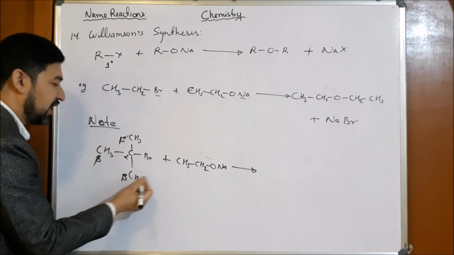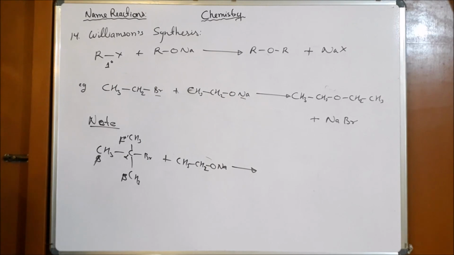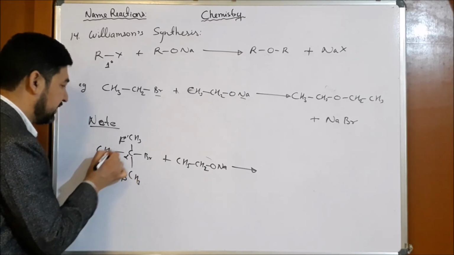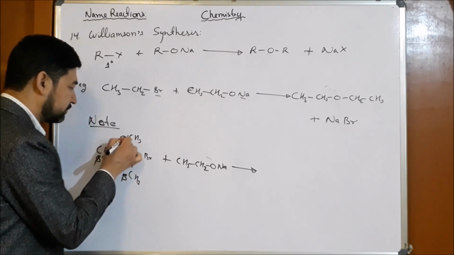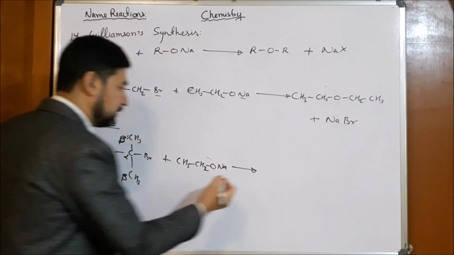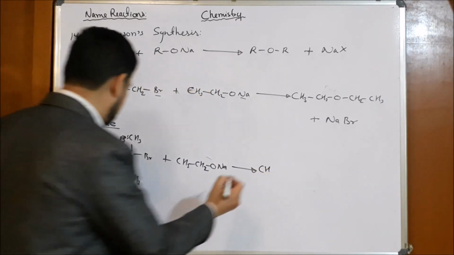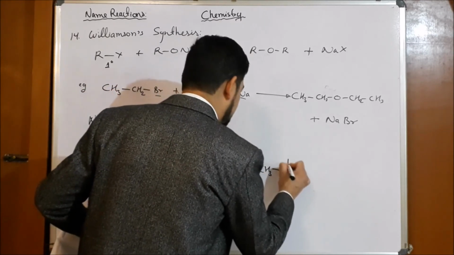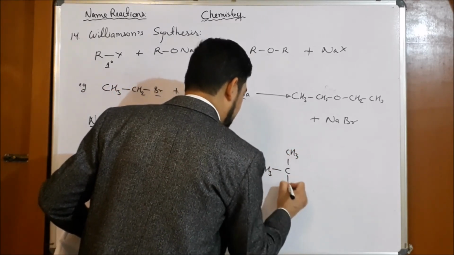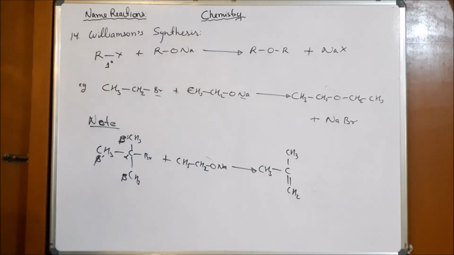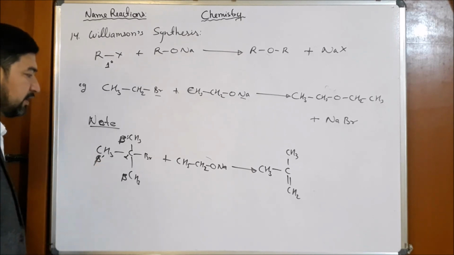So it will take the beta hydrogen, because we know beta hydrogen is acidic, we have done it in the elimination reaction. So we have varieties of beta hydrogens here, any one. If I remove the beta hydrogen from here, our product will be CH3, C(CH3)=CH2. So this will be our product if we use tertiary alkyl halide.